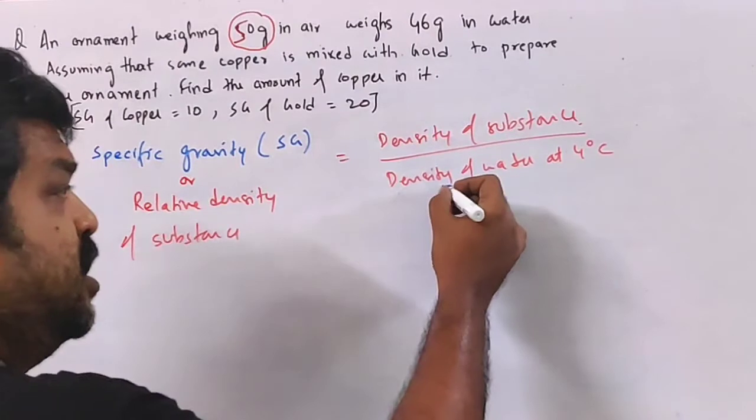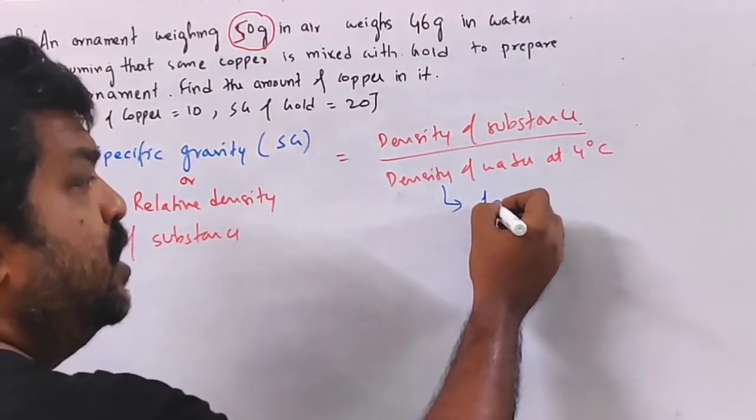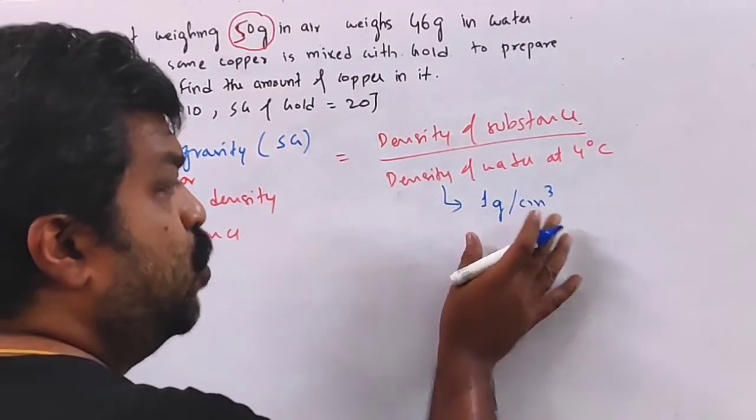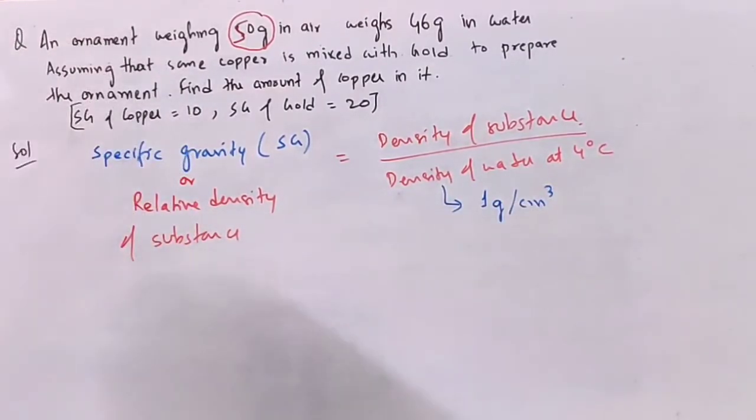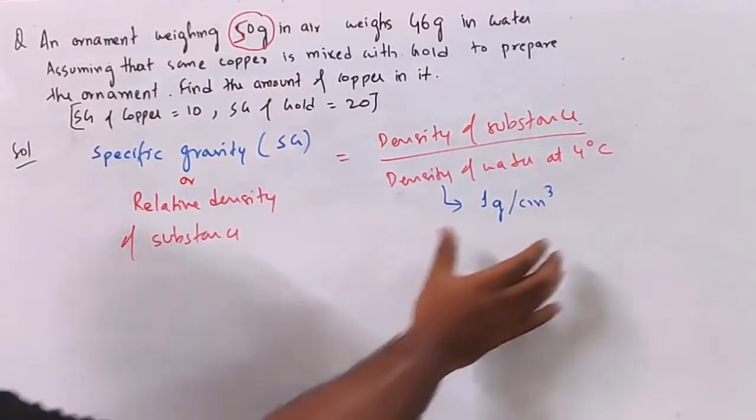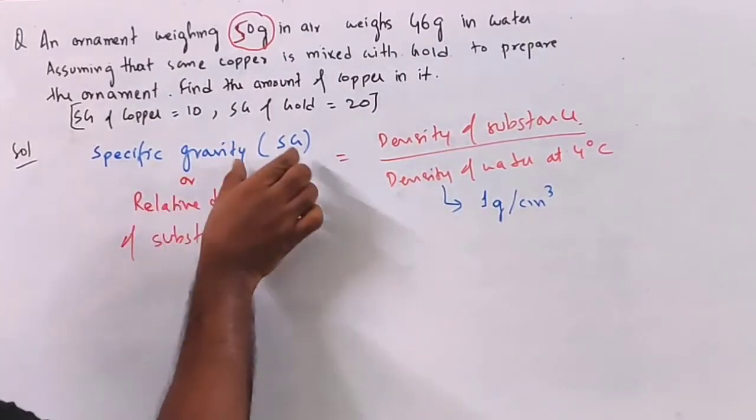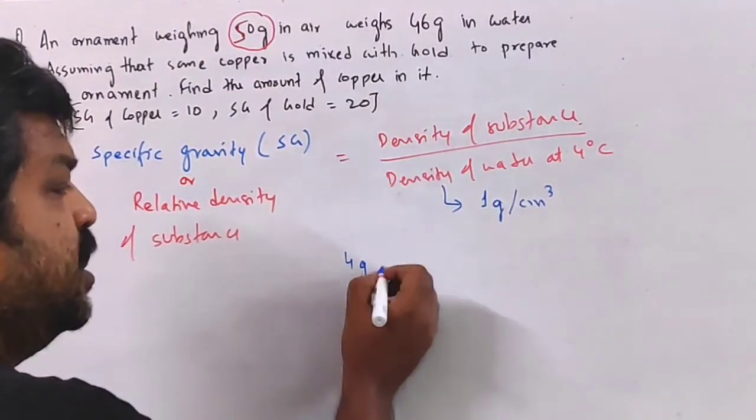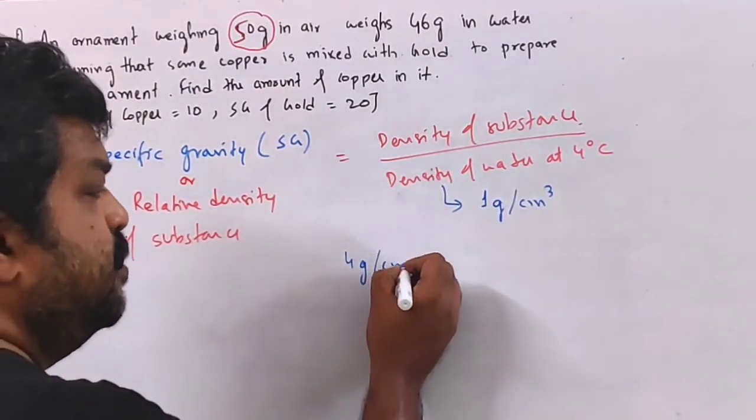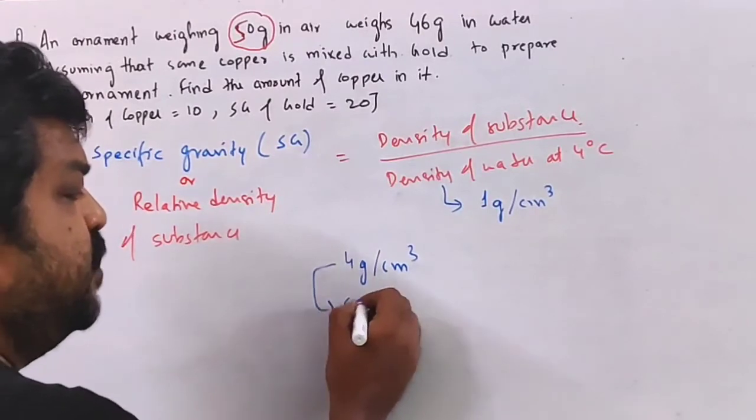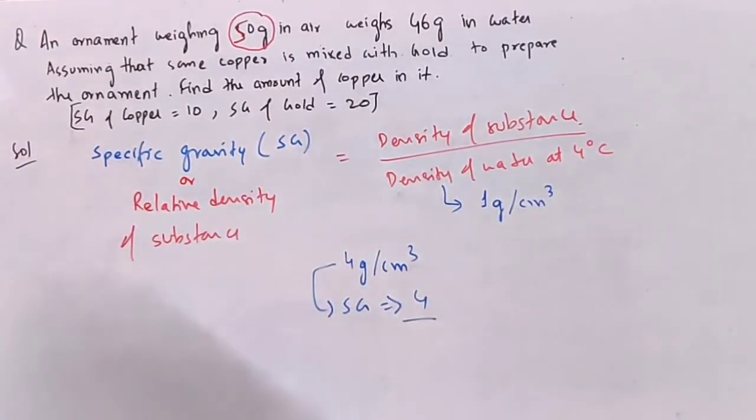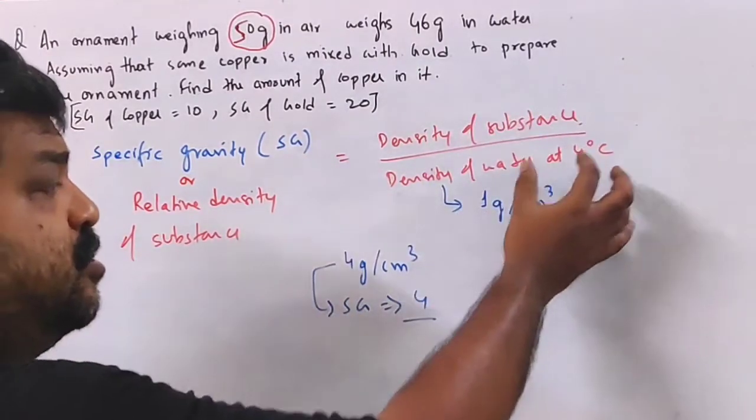Now, the density of water at 4 degrees Celsius is 1 gram per centimeter cube in the CGS system. So in the CGS system, we can say that specific gravity is numerically equal to the density of the substance. That means for a substance whose density is 4 gram per centimeter cube, its specific gravity will be equal to 4. Specific gravity is a dimensionless quantity because this is density and this is also density.